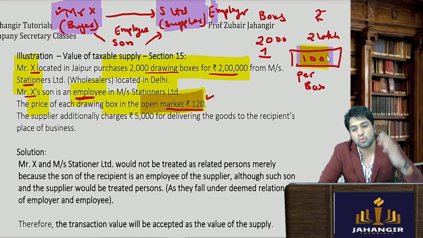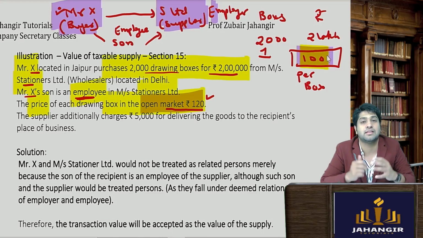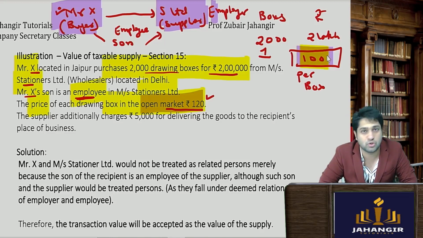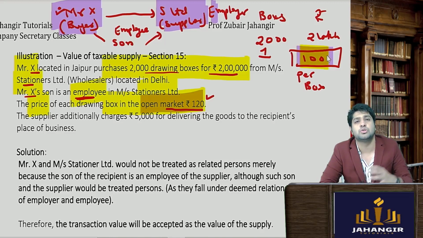Second is, nowhere in the question is it given that this relation is affecting the actual value or the transaction price. So there doesn't seem a correlation. Merely because you're an employee doesn't mean that you've got the discount.